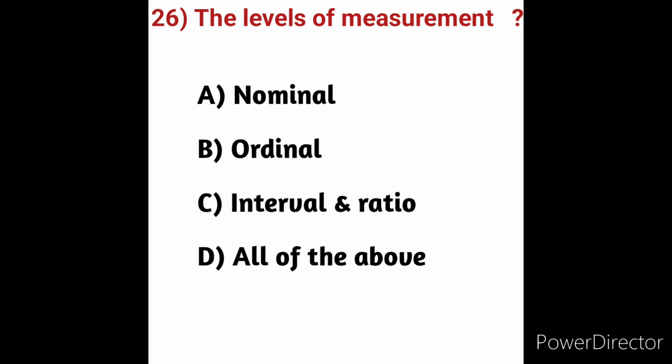If in the exam we get levels of measurement, otherwise they will ask what scales are present in the measurements, or levels of measurement is also known as. So the questions are different but the answer is the same. Nominal scale, ordinal scale, interval and ratio scale. So here in this option, option D, all of the above is the correct answer. Levels of measurement are scales, measurement scales, four scales. So here option D is the correct answer. Next we will move on to question number 27.